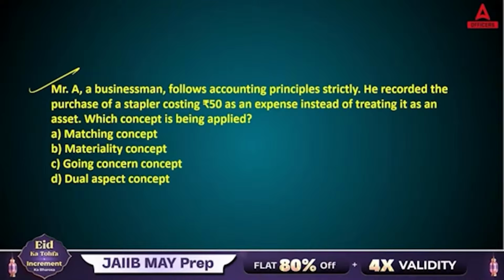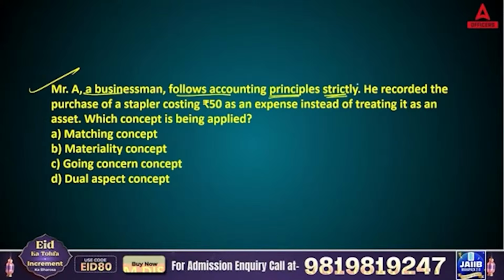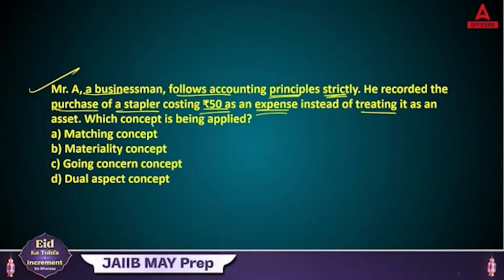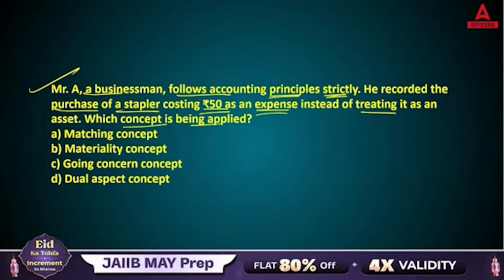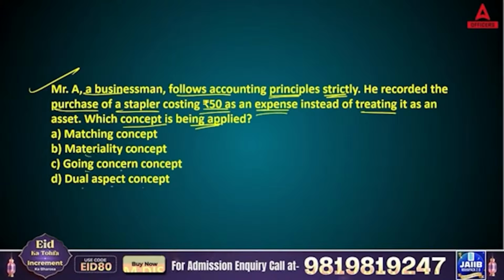Okay, coming to the next question now. So, Mr. A, a businessman, follows accounting principles strictly. He recorded the purchase of a stapler costing 50 rupees as an expense instead of treating it as an asset. Which concept is being applied? Matching concept, materiality concept, going concern, dual aspect concept. See, going concern, materiality, matching.